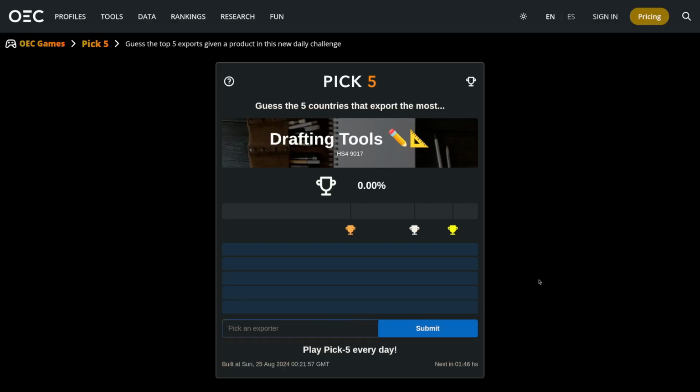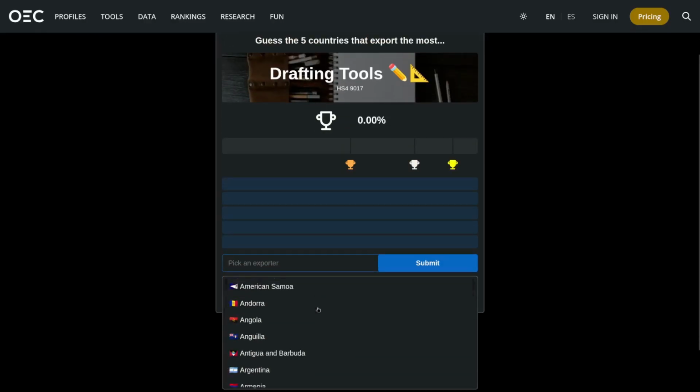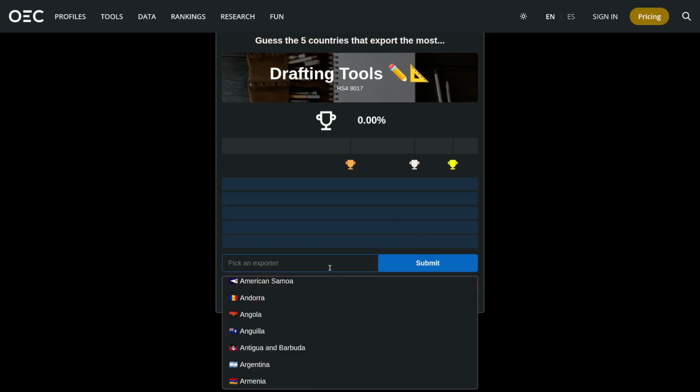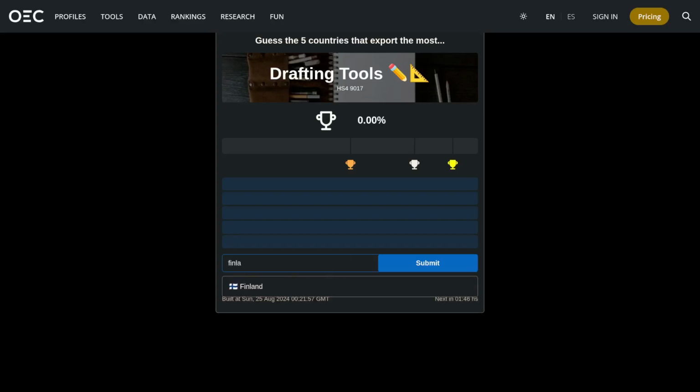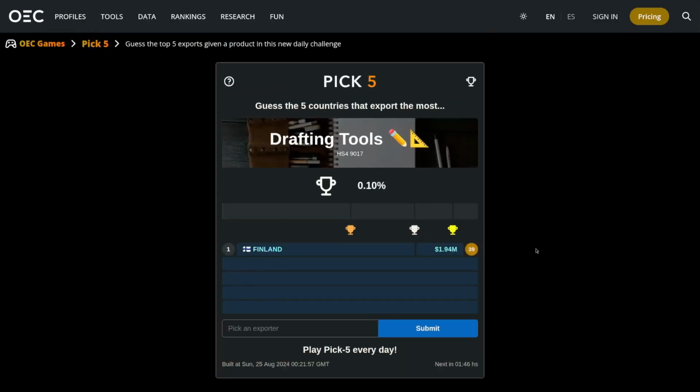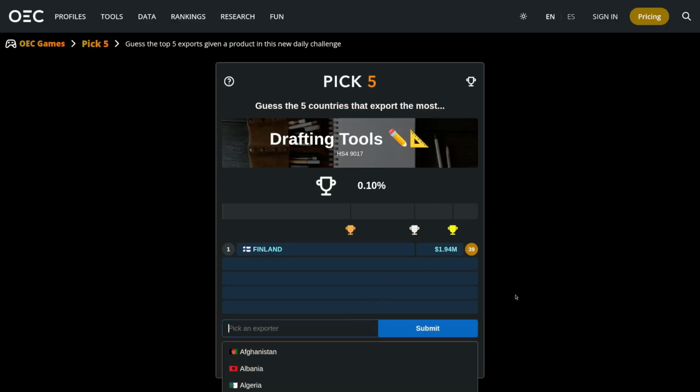But if it's paper, we might want to think of countries that create paper. Like maybe they have a lot of trees. And so they cut those trees down, so they don't have a lot of trees anymore. No, they probably still have a lot of trees because they plant more trees. I would say. But let's go a little crazy. Let's go Finland first because of the trees. Okay, that was a terrible guess. 39th. Oh, that's not what you want to see.